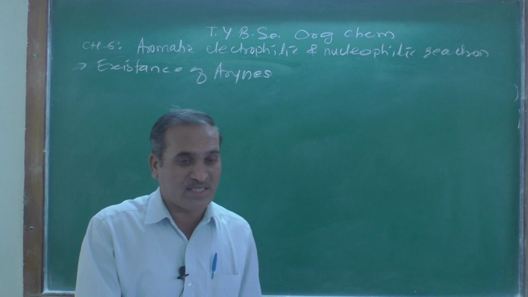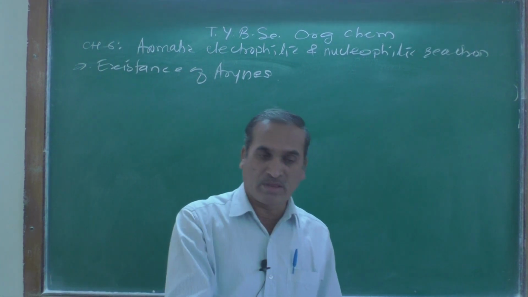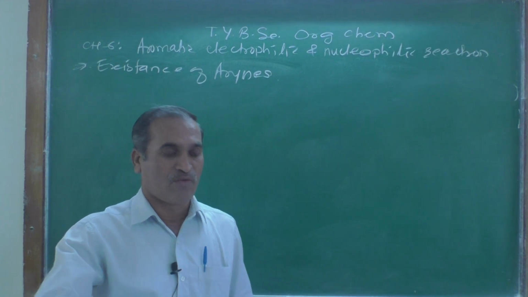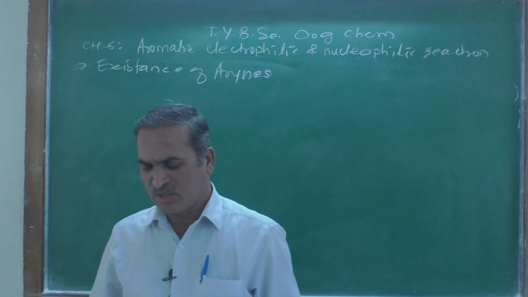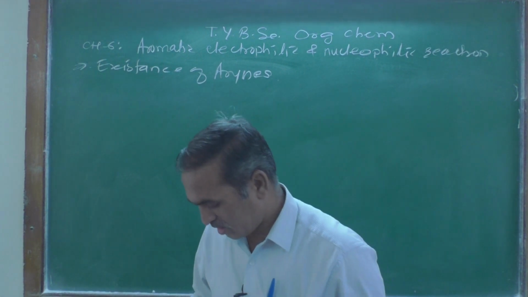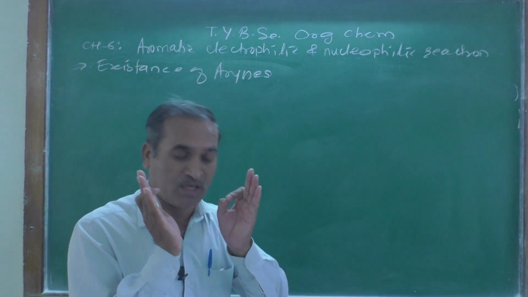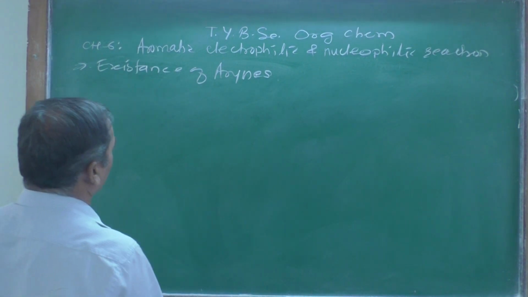Only benzyne can undergo a Diels-Alder reaction with furan producing an intermediate. Further it is catalyzed with that acid and gives the alpha naphthol. So that is one of the proofs or evidence for the existence of aryne intermediate.